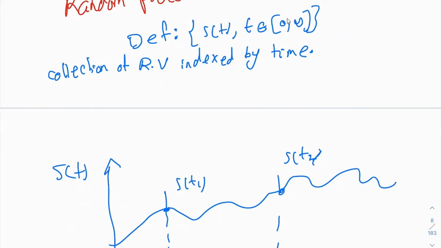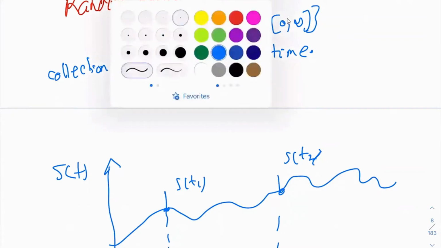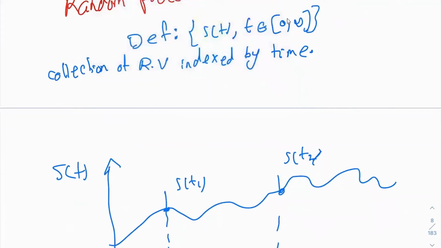Now, one way to understand this definition is to consider the random process as an infinite dimension random vector. So what was a random vector? A random vector was nothing but a collection of random variables. So for example, if we have X as a random vector, it has the elements X1, X2, all the way to Xn, where each Xi is a random variable. So this is an n-dimensional random vector. Now, for a random process, this n goes to infinity. It's an infinite dimensional random vector. You can think of it also like that.